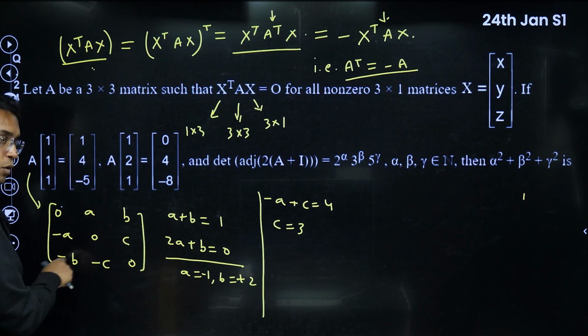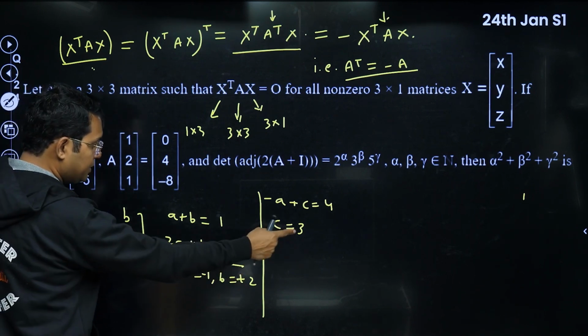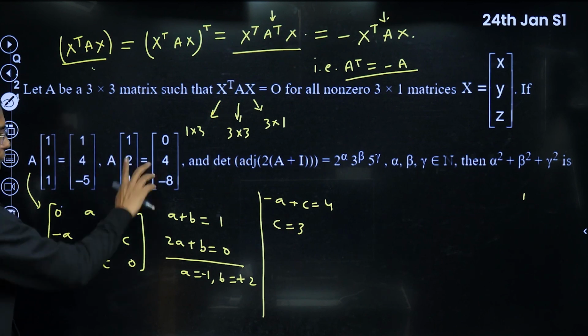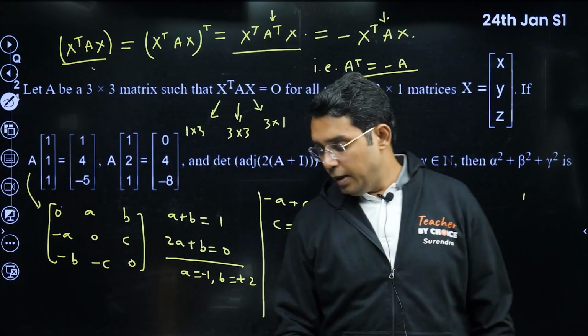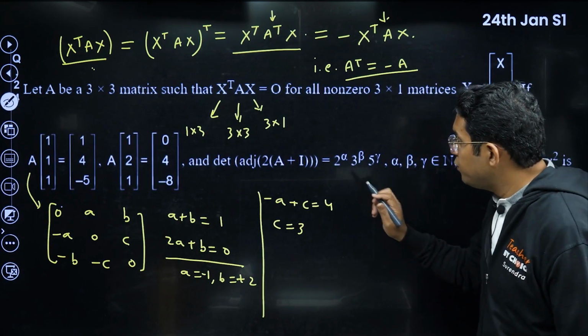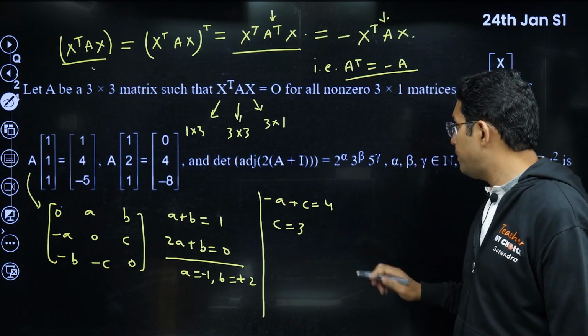If you multiply the third row of A with this, that is minus b, minus c. So minus b, minus 2 ho gaya, minus c, minus 5. So we are getting minus 5 here. Same for this also. So we have got A now. Now we have to find the determinant of adjoint of 2 times A plus I.